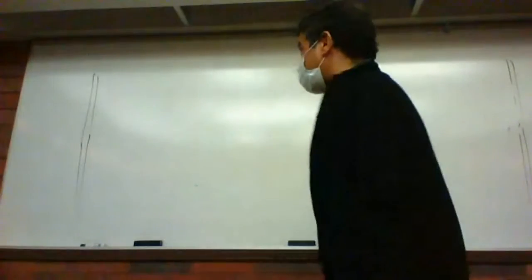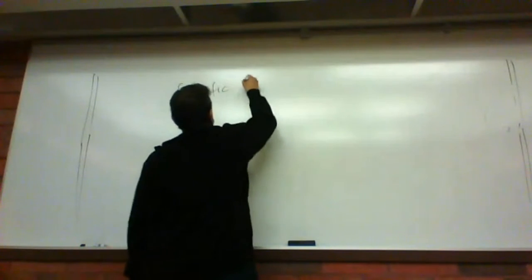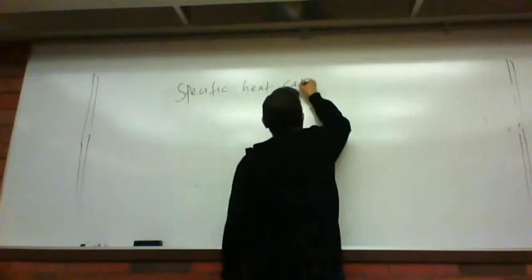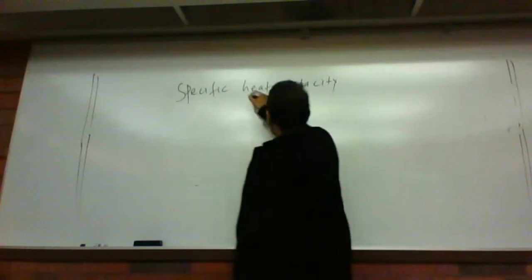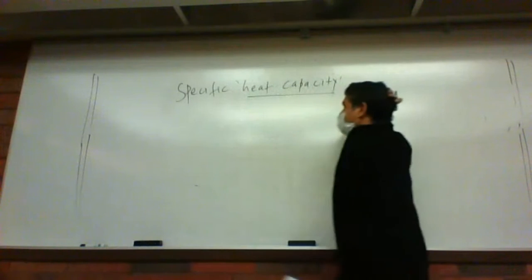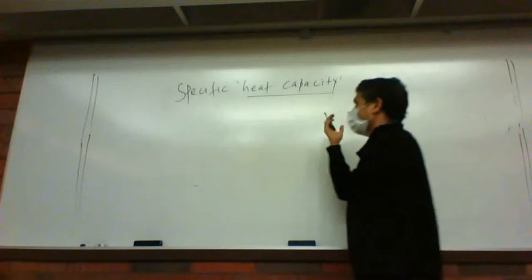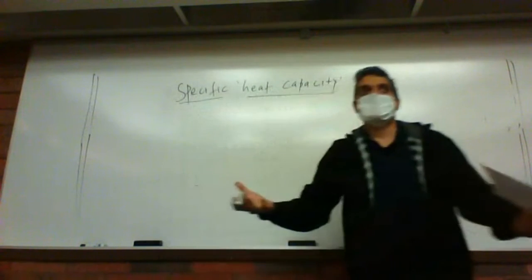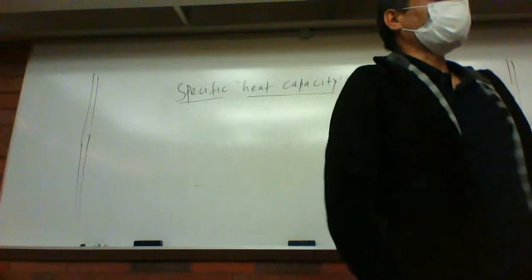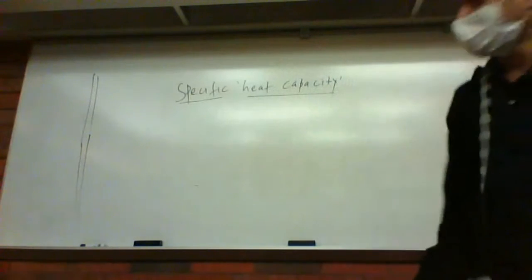Alrighty, so here is a very important concept, specific heat capacity. I told you yesterday, if there is a heat capacity, it is independent of mass. It does not depend on mass, right? If it says specific heat capacity, it does not depend on the mass. If you see the word specific in front of something, that does not depend on the mass. So mass has nothing to do there.